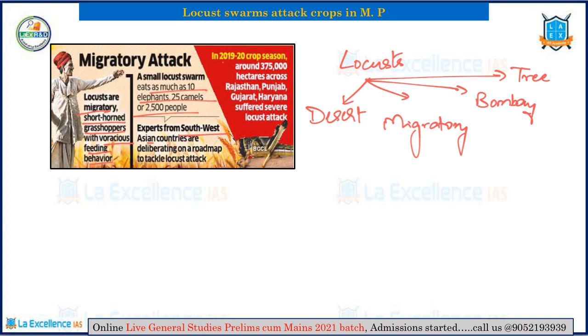Last year, that is in 2019-20, because of locusts, 375,000 hectares of crop loss happened in Rajasthan, Punjab, Gujarat and Haryana. Usually, the Rajasthan government would come up with a roadmap and block the locust spread from there. But this time, because of the lockdown, farmers in Rajasthan could not kill the locusts on time. So because of this, the locusts, which are a yearly phenomenon, have been spreading into greener areas and destroying crops across Madhya Pradesh. Now, the state government has set up district level teams comprising revenue officers, police and agriculture officials so that they can track the locusts and kill them using particular pesticides.